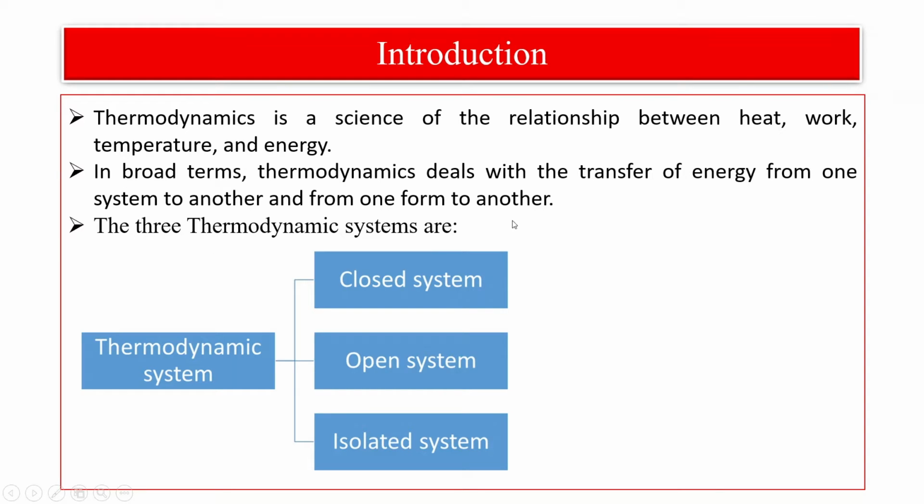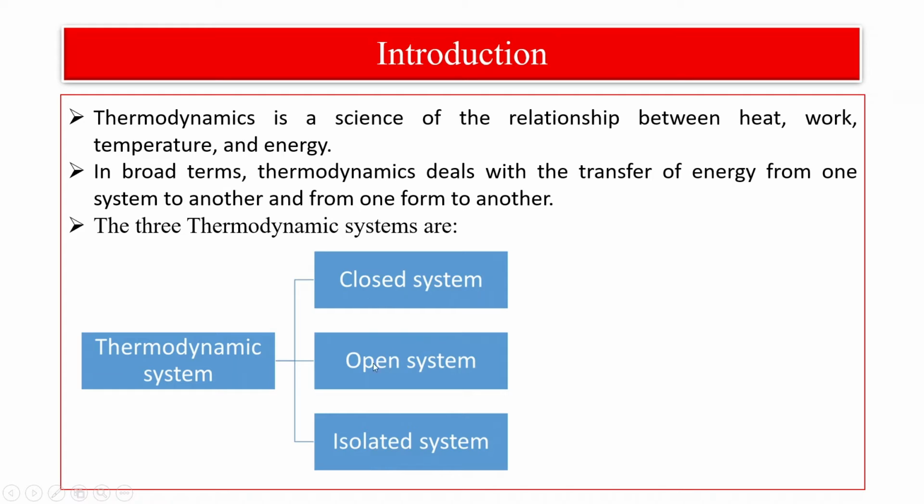There is a difference between them. In an isolated system, the system does not exchange heat or energy or particles with the other system or with the surrounding. Such a system is called an isolated system.